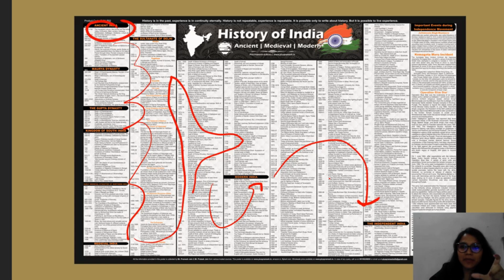What I will recommend you to do is stick this wall chart, and if there are certain events that you think are important, you can add them. Suppose there is an event that you find is of importance, you can just put an arrow here and put a sticky note over here. Similarly, you can do it for a lot of things. This way you will realize that you have the entire history on just one wall chart. Maybe there are many sticky notes here and there, but you will have the entire history on one wall chart, which is an amazing achievement, even before you sit for prelims.